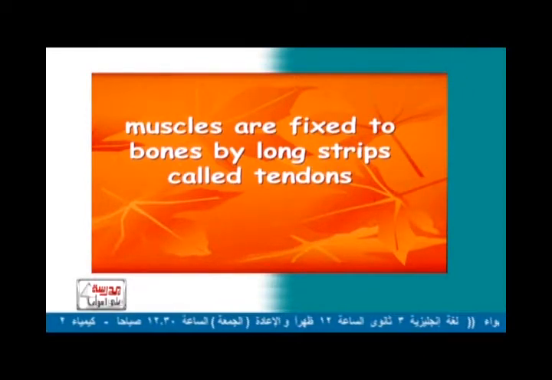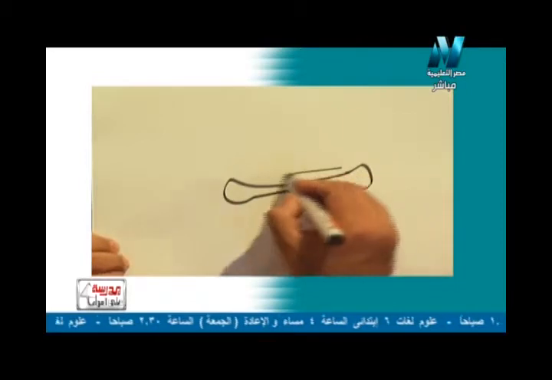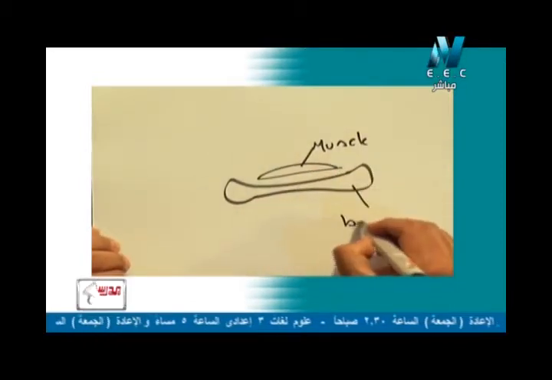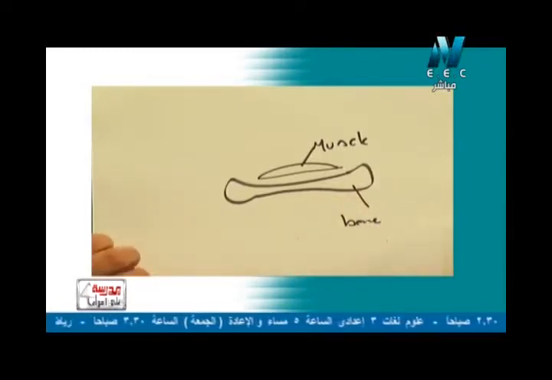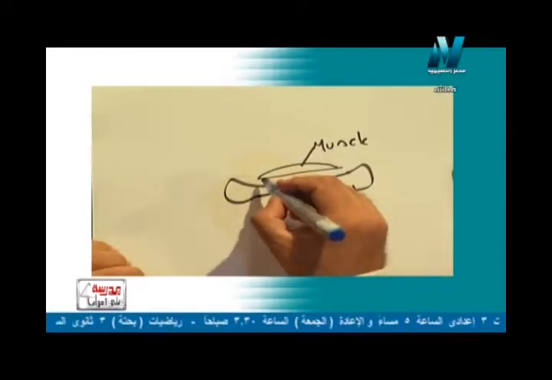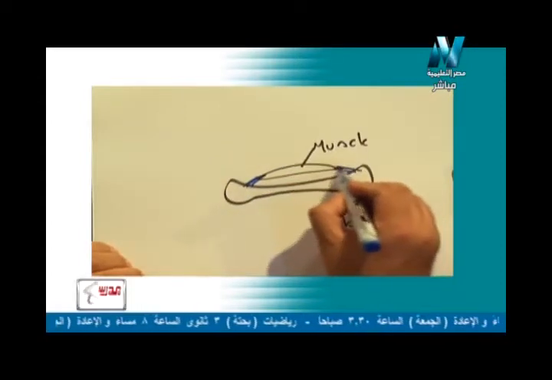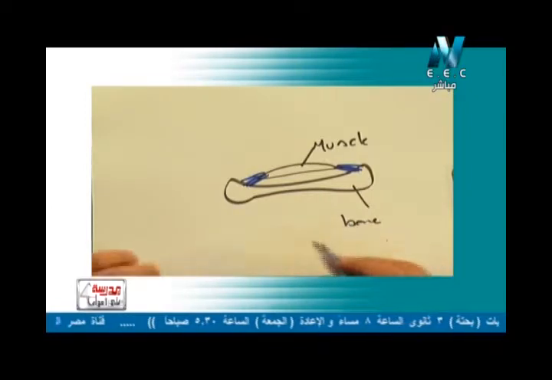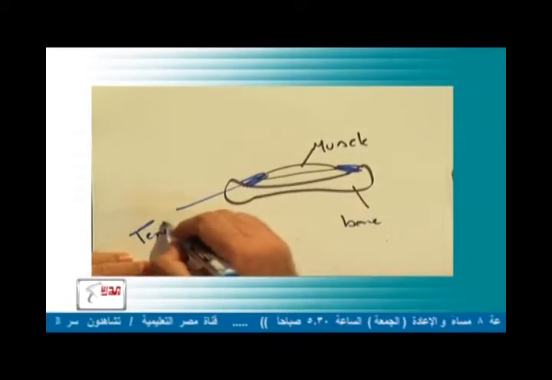Let's draw the tendons together. Imagine that I have a bone here, and also I have a muscle that covers this bone. So what is the thing that connects the muscle to the bone? Here is the muscle, and here is the bone. What is the thing that attaches the muscle and the bone together? They are tendons. Tendons are long strips, very thin threads, called tendons, or the ligaments or cords.